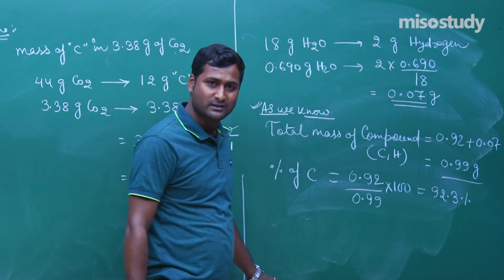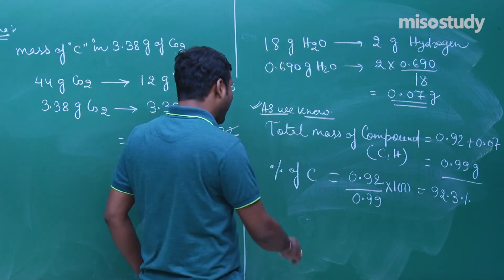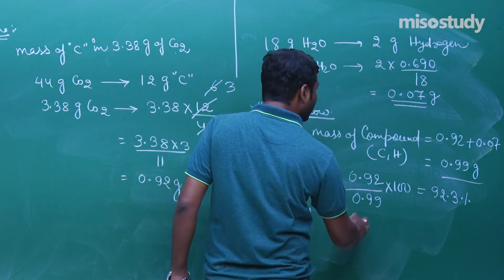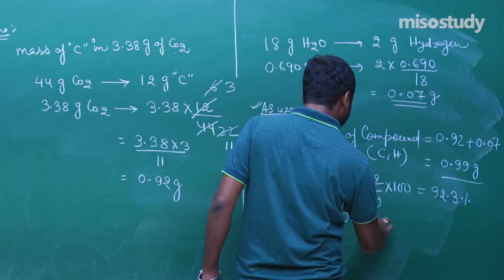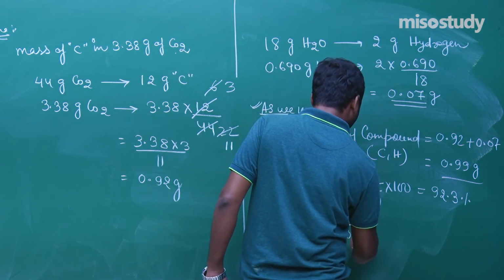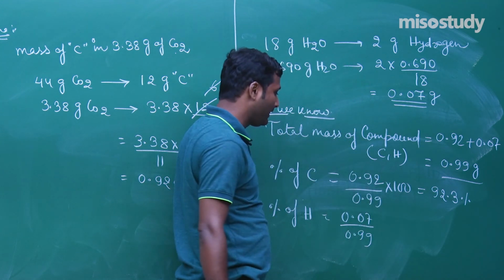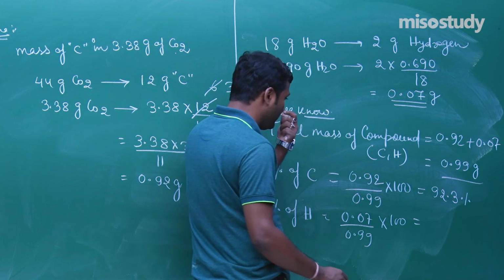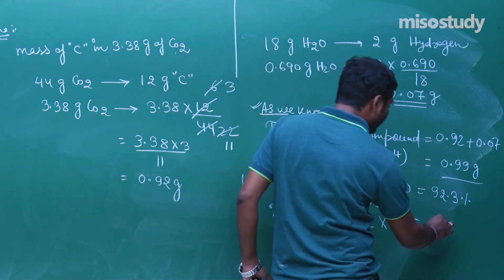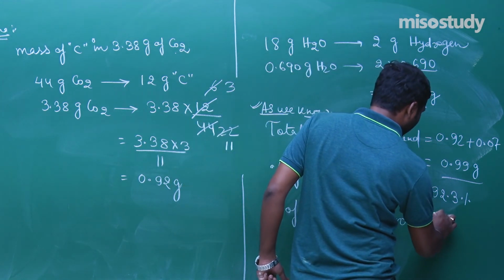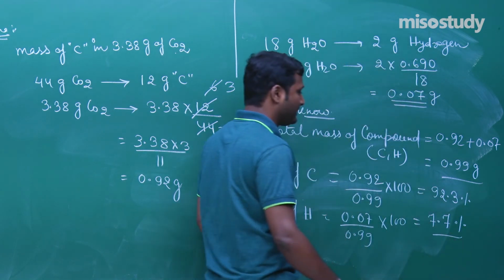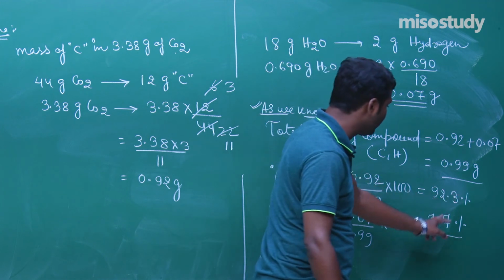That is what my calculation says. Clear to you? And the percentage of hydrogen will be equal to 0.07 upon 0.99 multiplied by 100. It will be around 7.7%. Clear to you? Total, if you count, 7, 3, 10, 7 to 9.